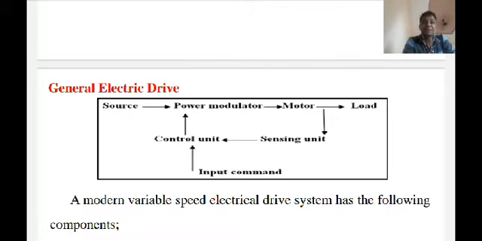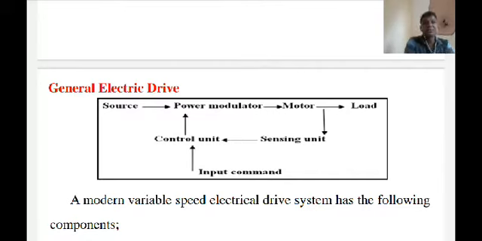Okay, so that's why this is the major component, a major part of your electrical drive, the power modulator. The power modulator is the heart of your electrical drive. This power modulator performs four functions. The first function is that it modulates the flow of power from the source to the motor in such a manner that the motor is imparted the speed-torque characteristic required by the load.